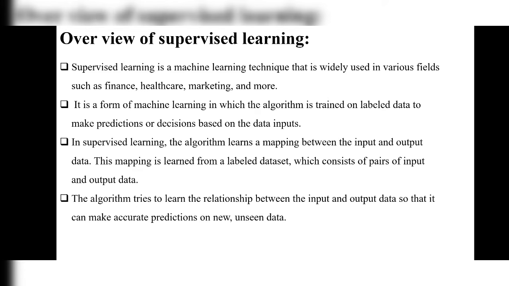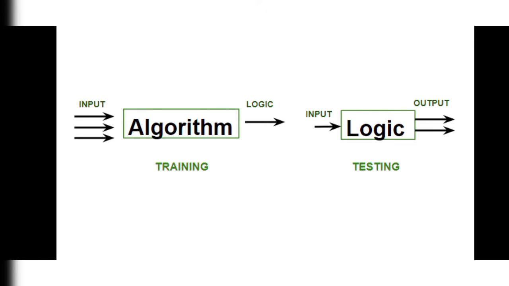Okay. To understand better, see this diagram. Firstly, I told that we have input and output both. But for input, we use the algorithm to train on labeled data. Labeled data in the sense we already know what is there in the labeled data. On that labeled data, by using the algorithm, we'll train. And in output, what will happen in